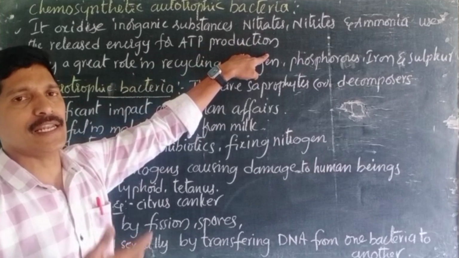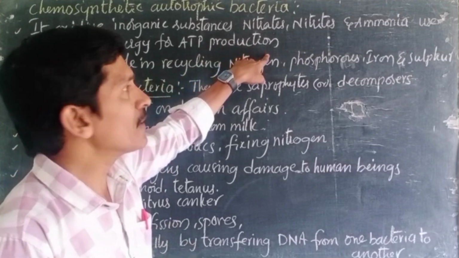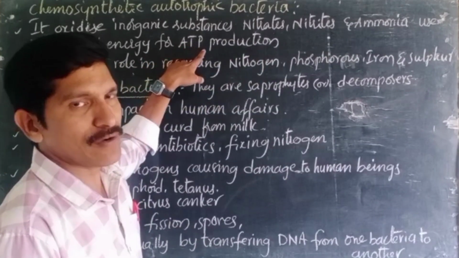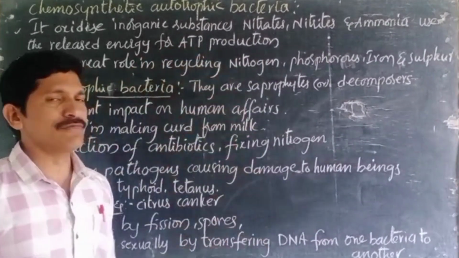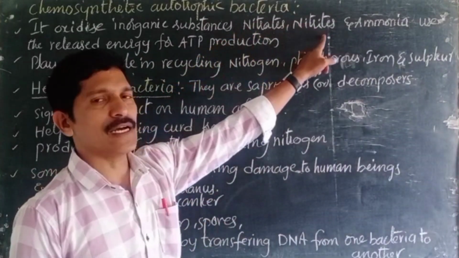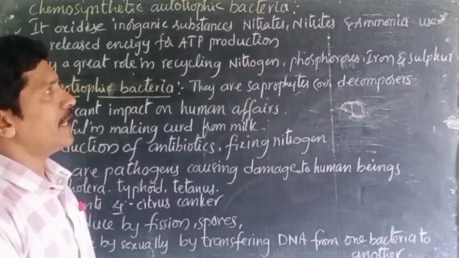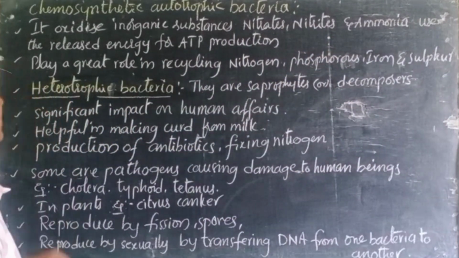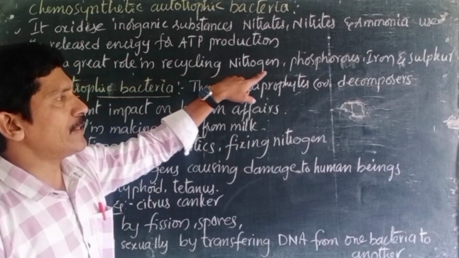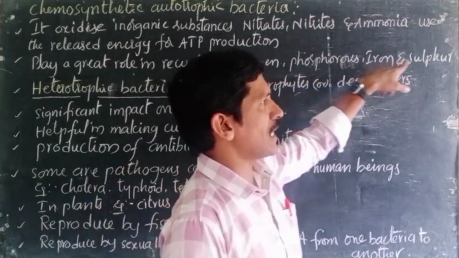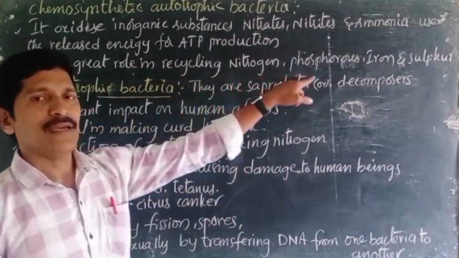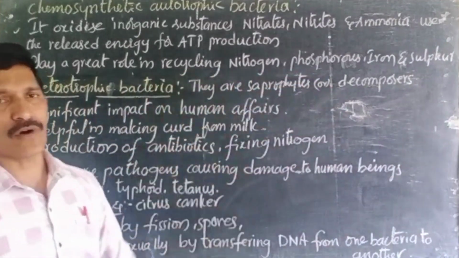We know that energy liberated during oxidation can be stored in the form of ATP, adenosine triphosphate. This adenosine triphosphate production is done by the bacteria by oxidizing inorganic substances like nitrates, nitrites and ammonia. Later, they play a great role in recycling nitrogen, phosphorus, iron, sulfur. And we know that these are the most important minerals, in the atmosphere as well as in the soil.